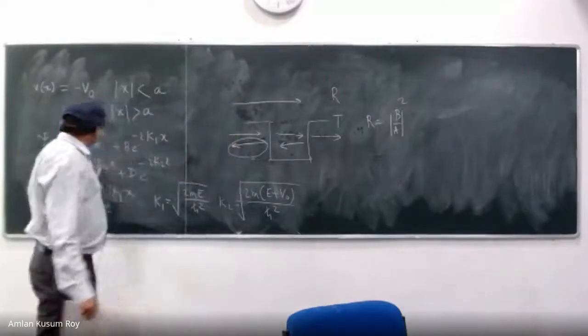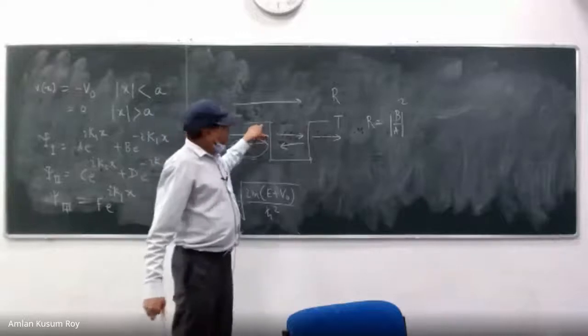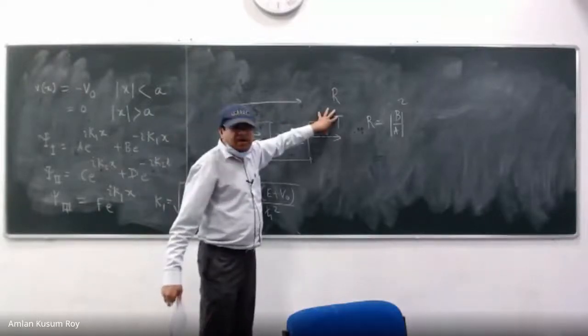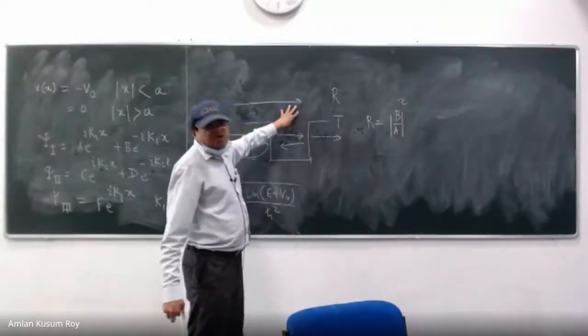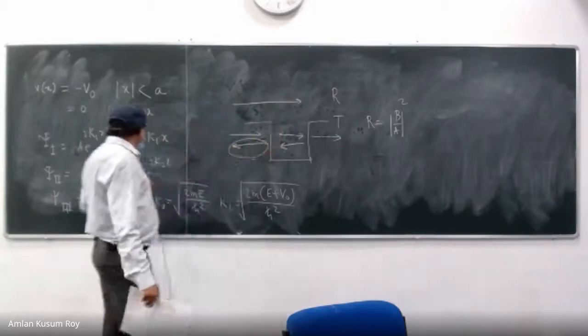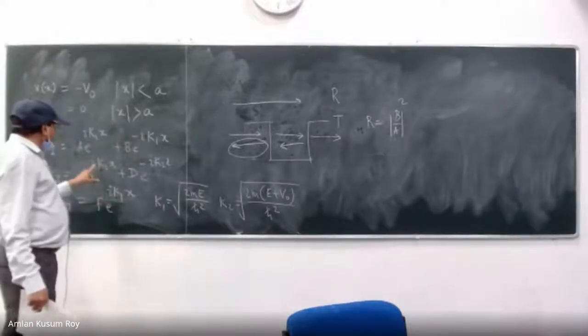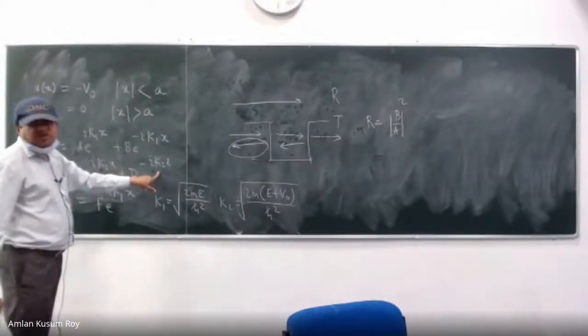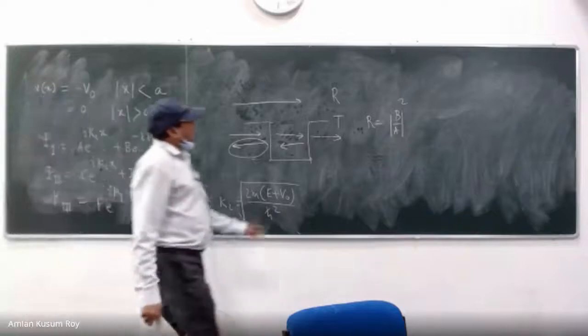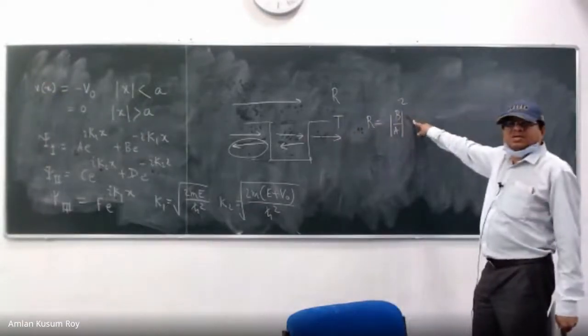But in this region, it should not be the same, because your V here is not the same. You understand? So that is why you have K1, K1, also K1, but in this case, you will have K2 and K2. Okay. So the reflection coefficient will be given by this expression.